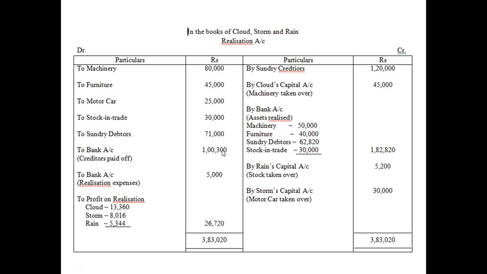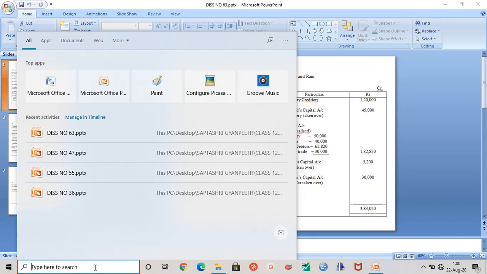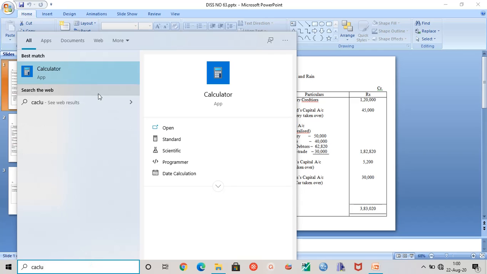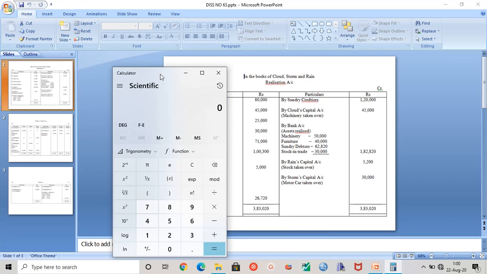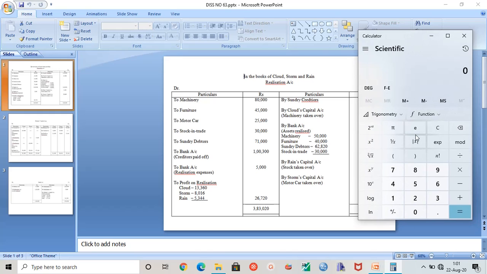It is mentioned that a creditor of rupees 2,000 was untraceable, and other creditors accepted payment allowing 15% discount.